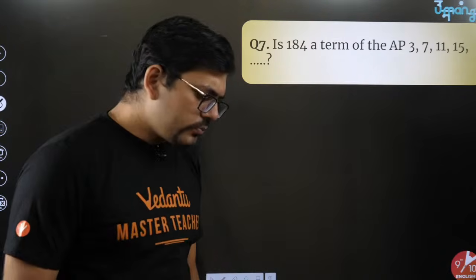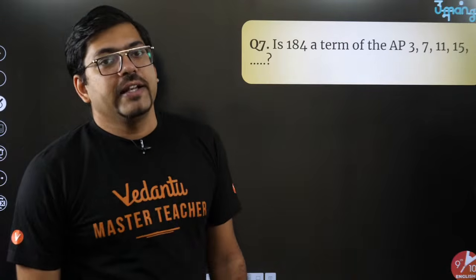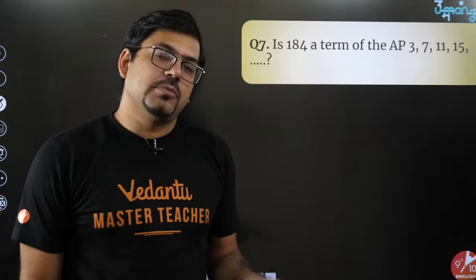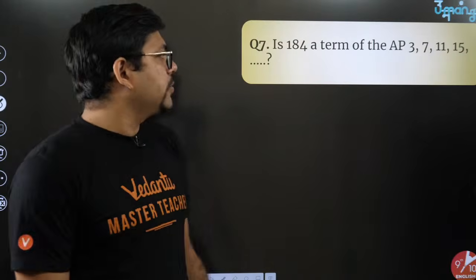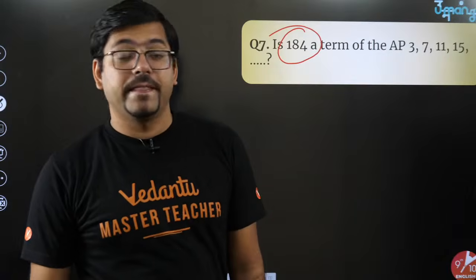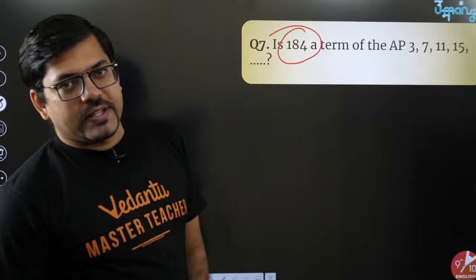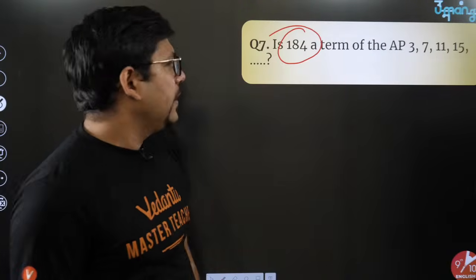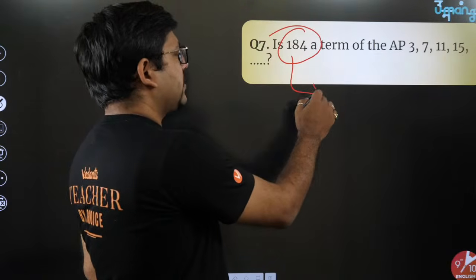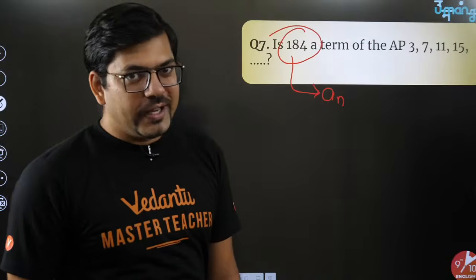Till now we were finding the nth term, or what the last term is, or how many terms there are, but this time the question is whether this is a term of the AP or not. Again the methodology will be absolutely the same. What methodology? You have to assume this term as your last term, an.